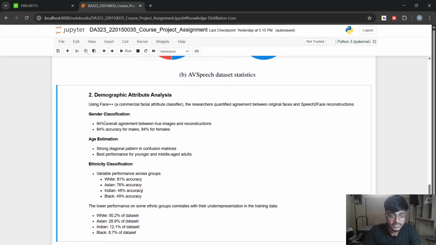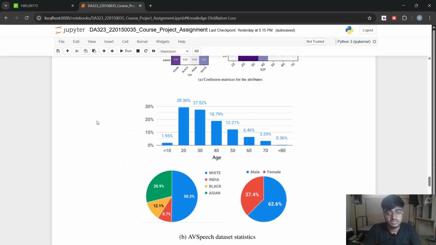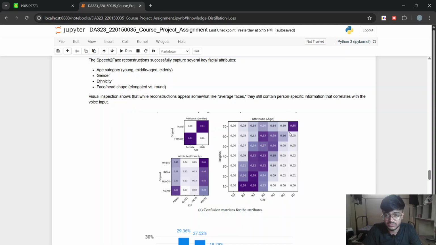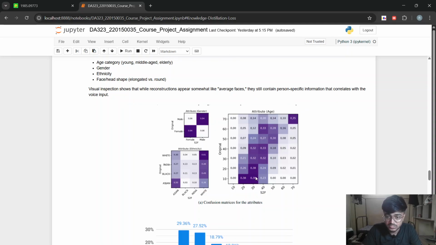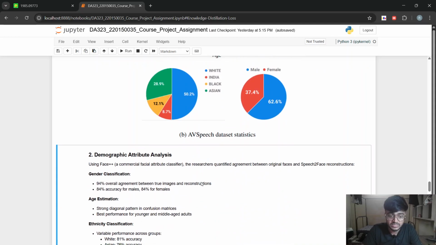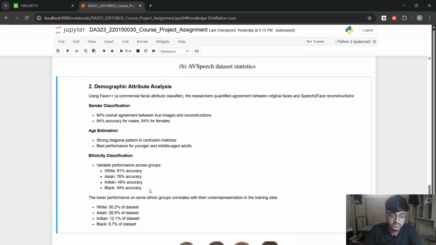We can see in the gender classification that a 95% overall agreement in accuracy is found, with 84% accuracy in males and 84% in females. We can also see in age estimation a strong diagonal pattern in the confusion matrix, which implies that across each group the model is performing very well, and the accuracy is very high across each of the age groups.